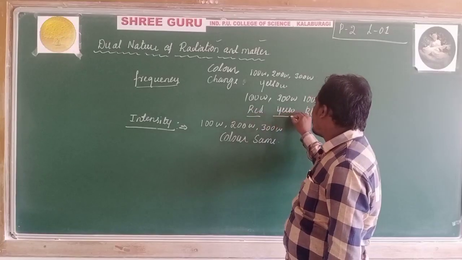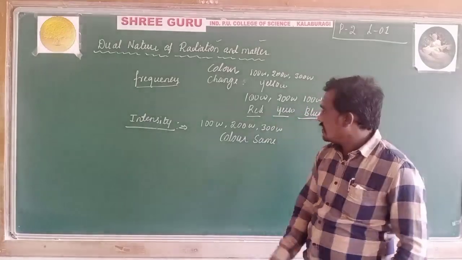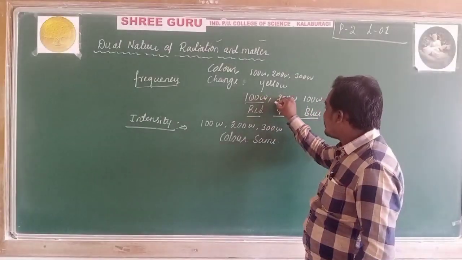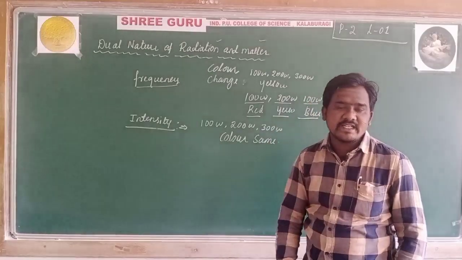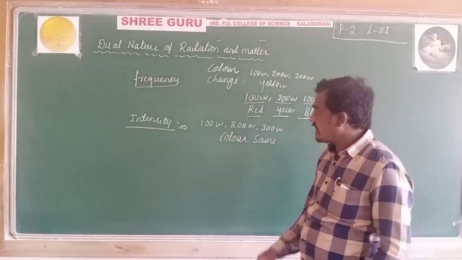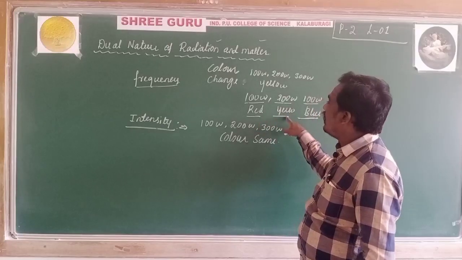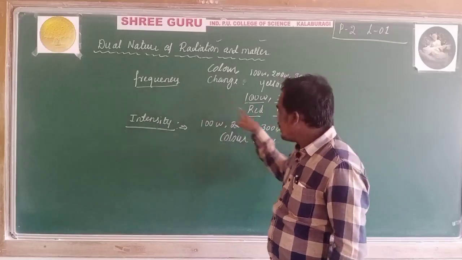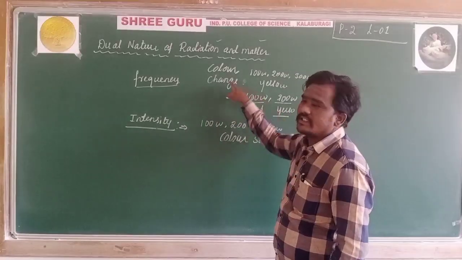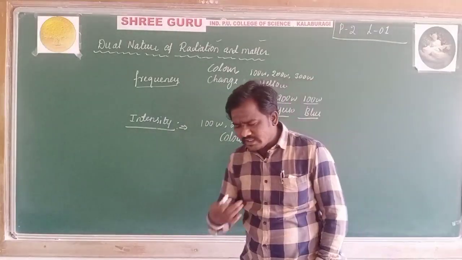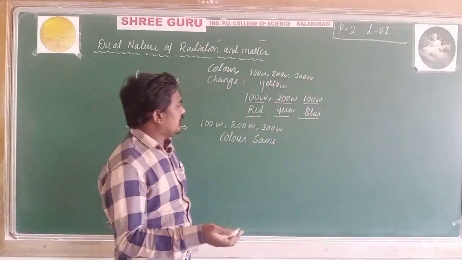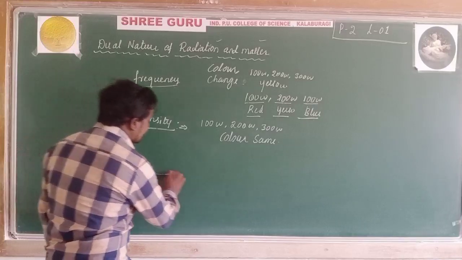We change the color of light but the intensity remains fixed. The intensity of light is fixed, and we vary the frequency by changing the colors. Like this we are giving energy to any type of metallic surface.